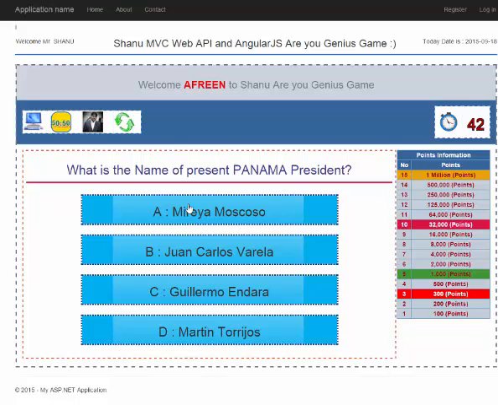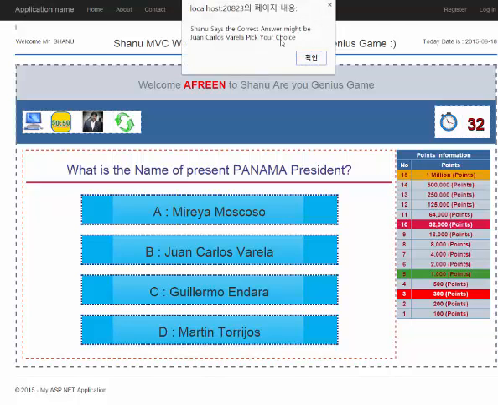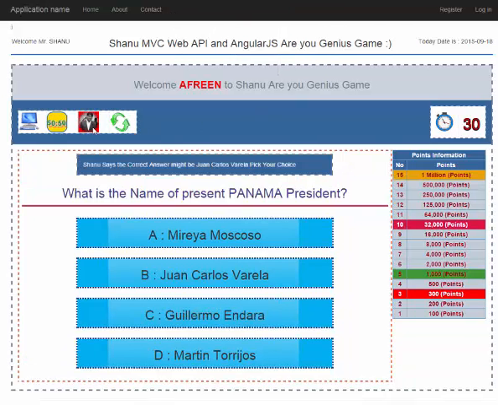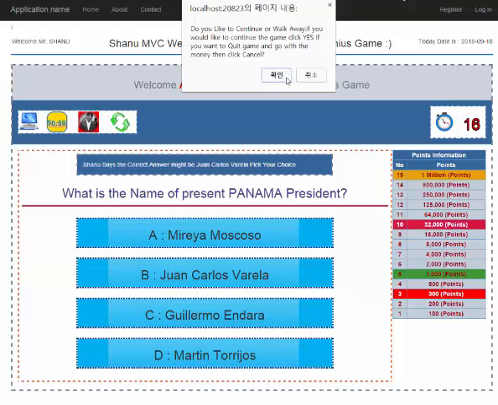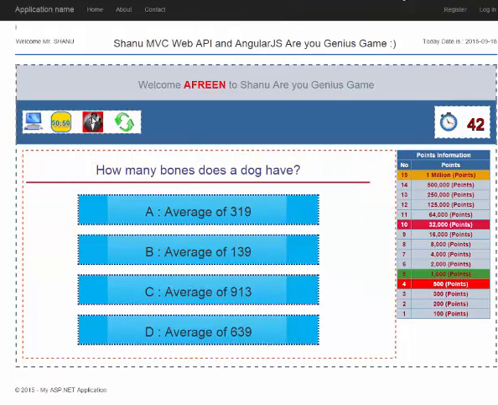Now if I don't know this answer, what I will do is use the lifeline. First I will use Ask Shanu. I click Ask Shanu, and it will display the message, and the user can use the lifeline only one time. So now you can see it is like a disabled icon, and here you can see Shanu says the correct answer might be John Carlos Vereda. So here I select this answer and OK. If I click again and again, it will not display the answer. So the user can use a particular lifeline only one time.